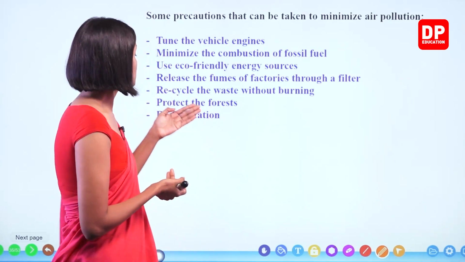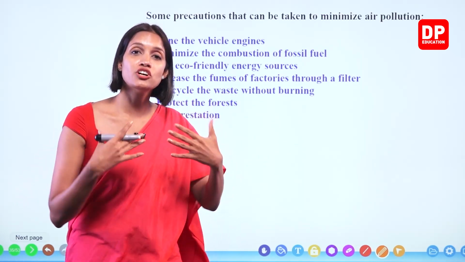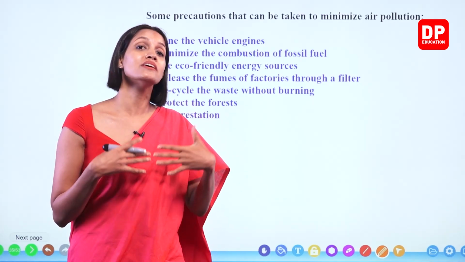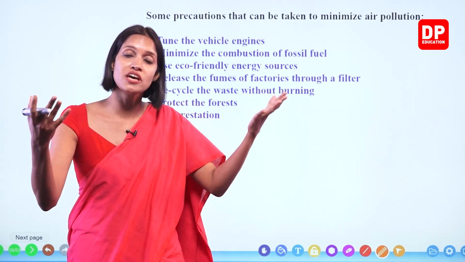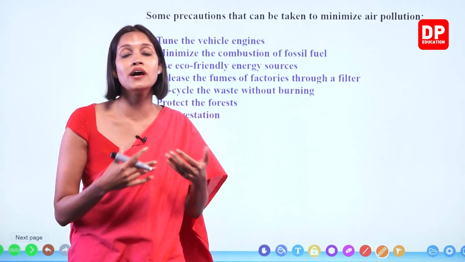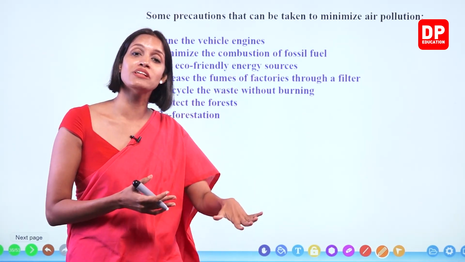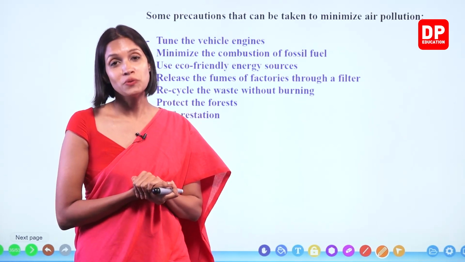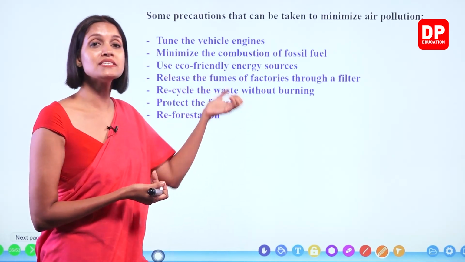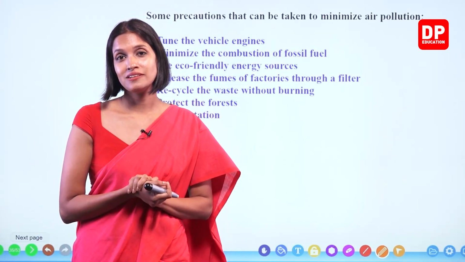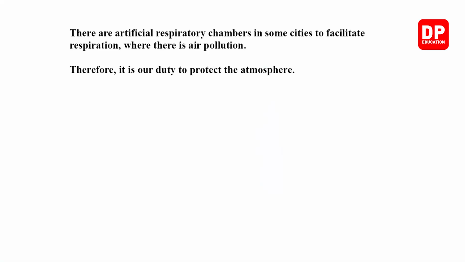Right, children? So reforestation, when there's more plant cover, they will give a lot of oxygen. More oxygen means the air gets purified. And at the same time, excess carbon dioxide also will be absorbed by the plants for photosynthesis. Therefore, the carbon dioxide problem also will be minimized. Okay, children. So these are some of the methods that we can use to minimize air pollution. Okay. So the last part.